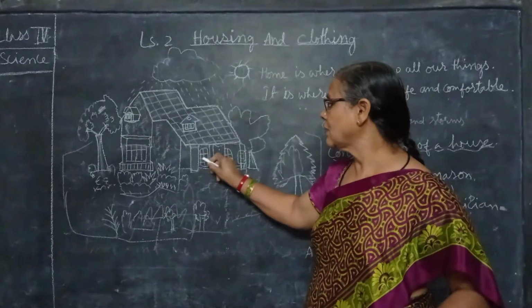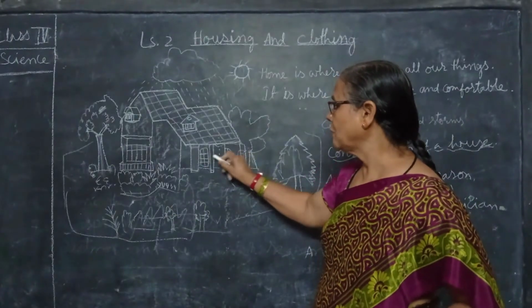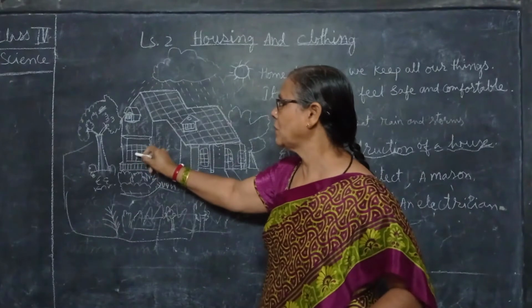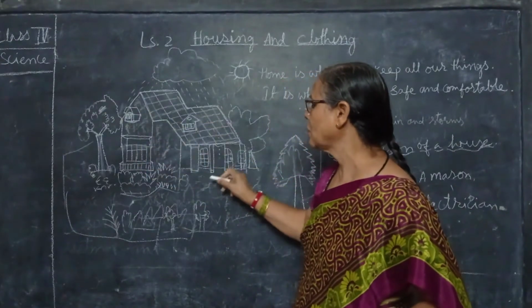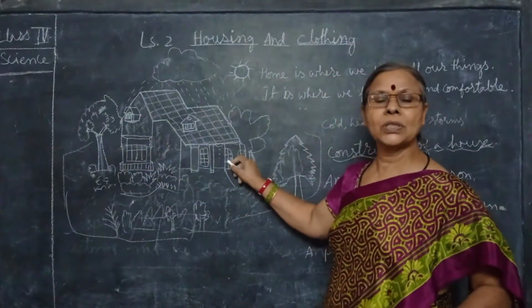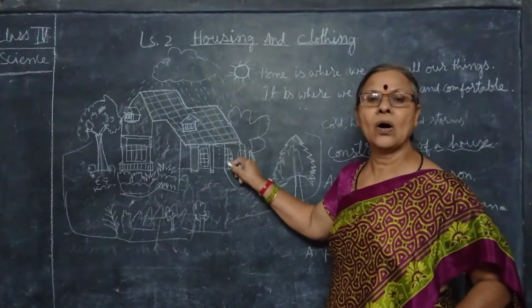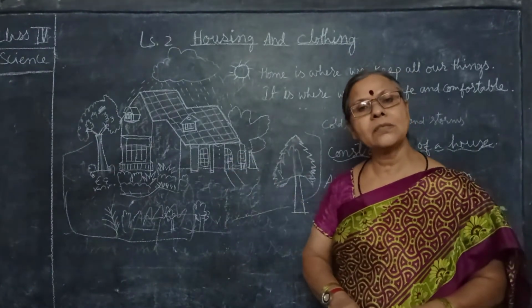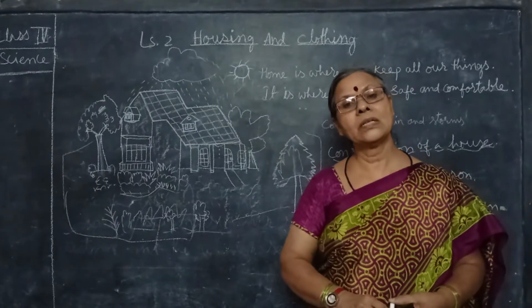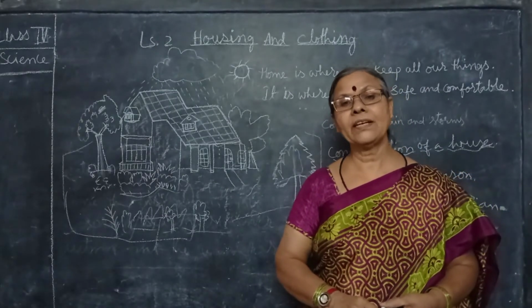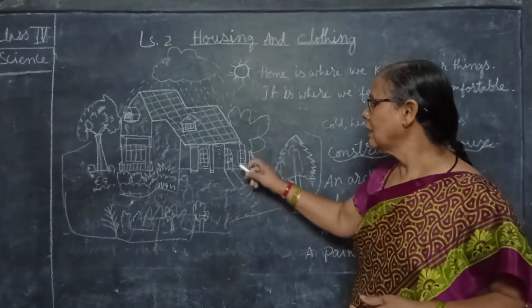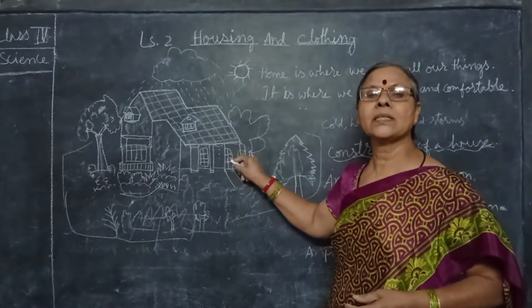These are the doors. These are the window doors. You can see the window doors also, here also. If you close the door, then nobody can enter your house. That means, stranger means who? Thieves. Thieves are there. So that is why these doors will protect us.